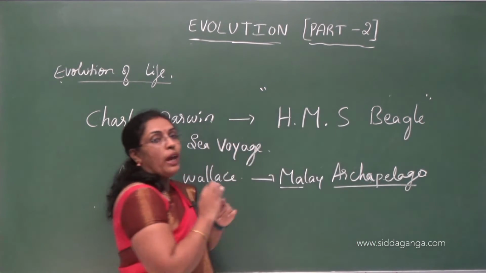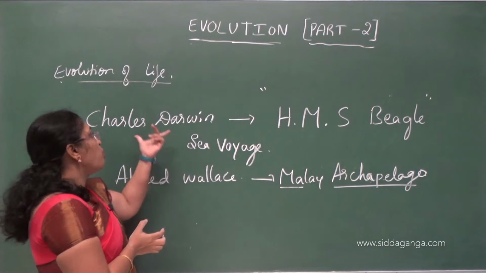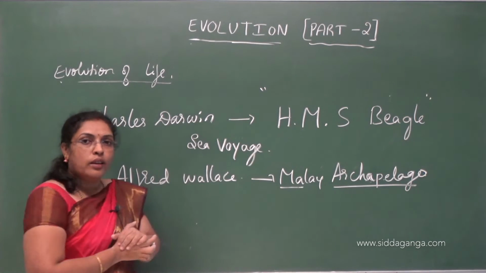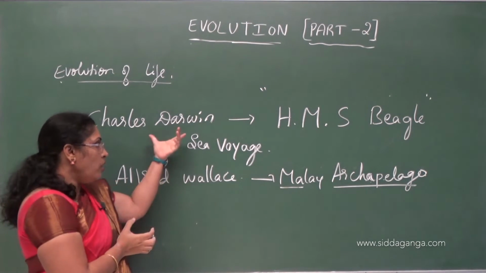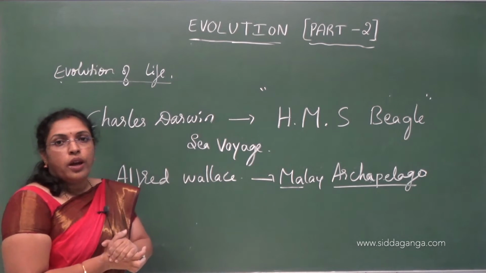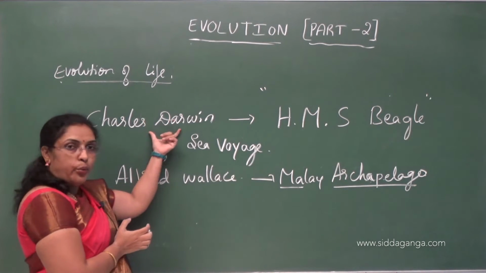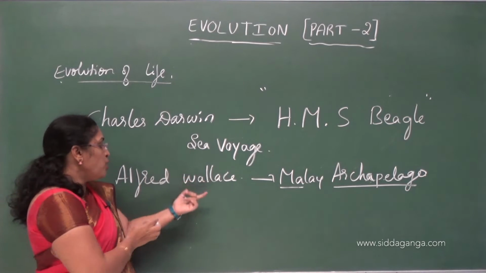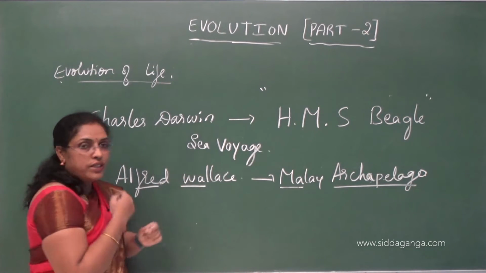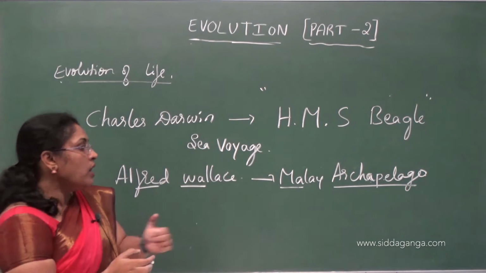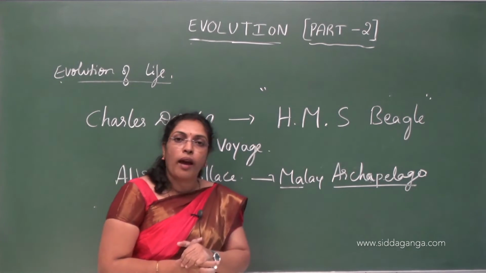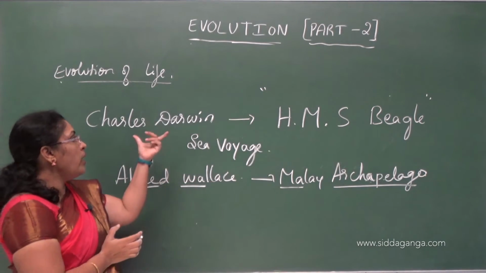And he also gave the same conclusions that Charles Darwin gave us. Understood? What all was told about evolution by Charles Darwin, the same conclusion was got by Alfred Wallace after studying the life forms in the Malay archipelago. Understood? So this is very important.